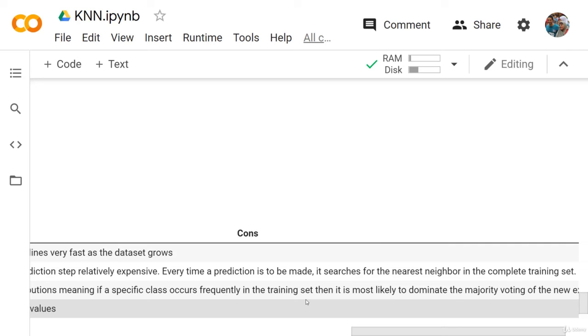We had 50 examples from the first class, 50 from the second class, and 50 from the last class. But sometimes in real world datasets, you can find that you have 80% of the data from the first class and the other 20% distributed on all the other classes. This can be a huge problem for KNN.